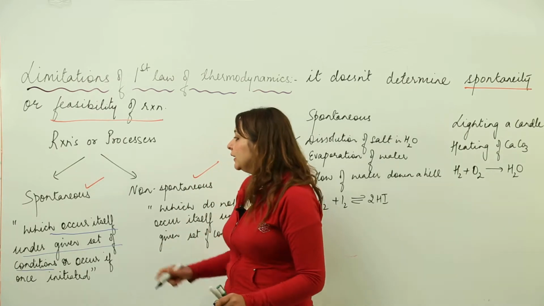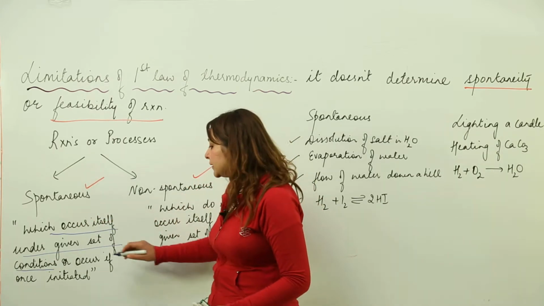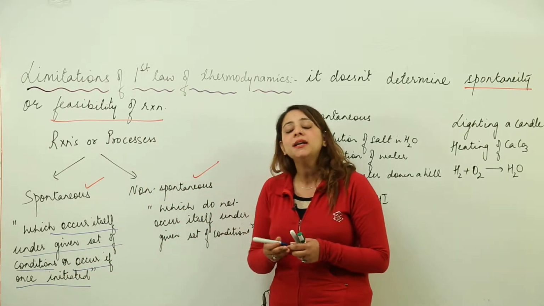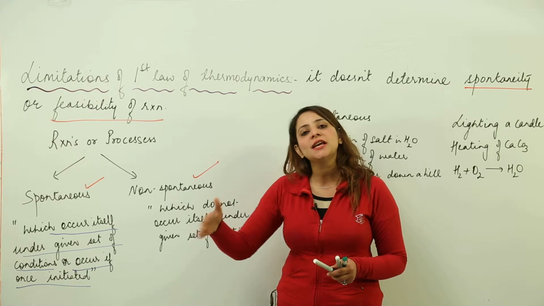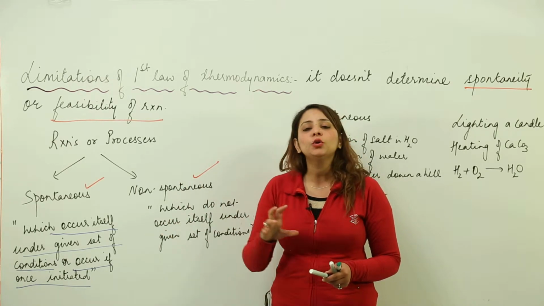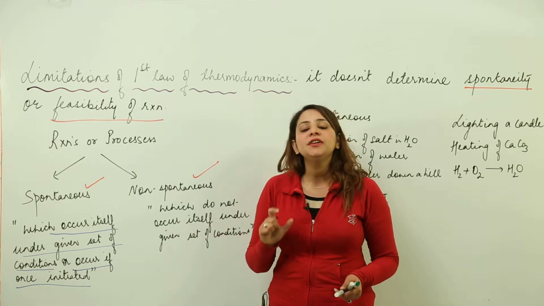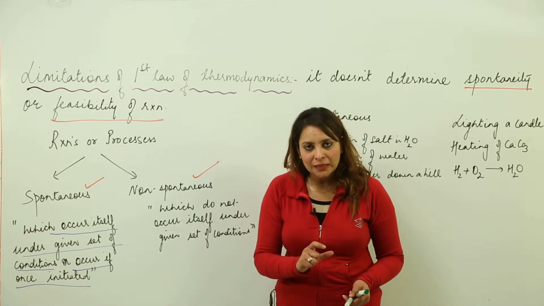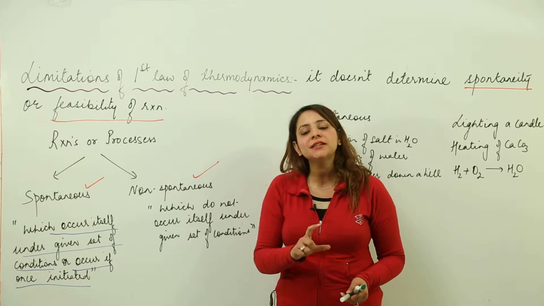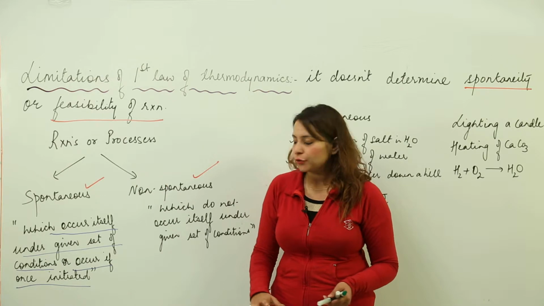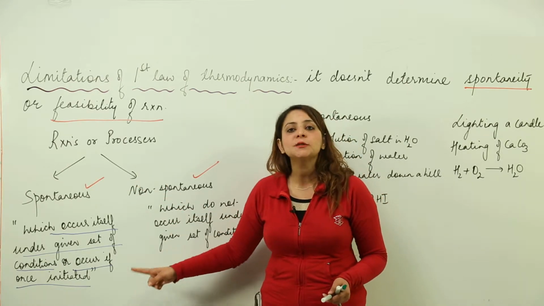Or we can say that a spontaneous process may take place if only initiation is required. Once it is initiated, the process keeps on happening, and we don't need to provide initiation in a continuous manner. We need to provide initiation only once, and then it has a tendency to occur in the given direction. Those processes are called spontaneous.